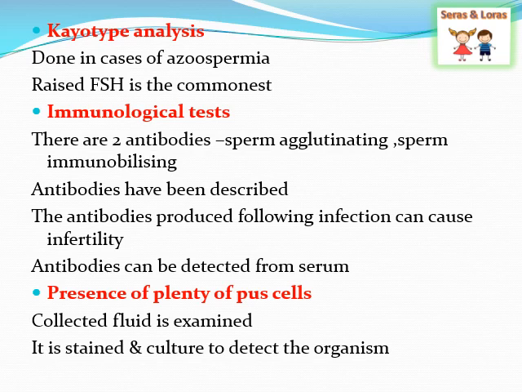Next is the presence of plenty of pus cells. The collected fluid is examined, stained and cultured to detect any organism, like gonococcal infections or any bacterial infections, which can lead to infertility. So these are some types of in-depth evaluation that we will perform.